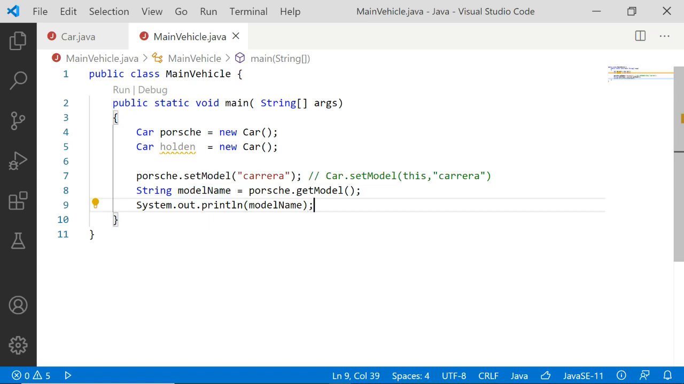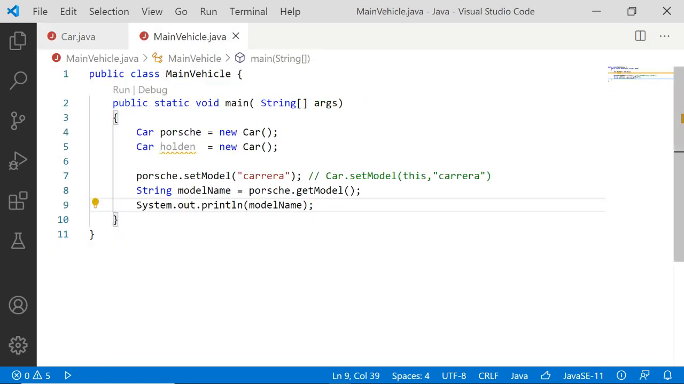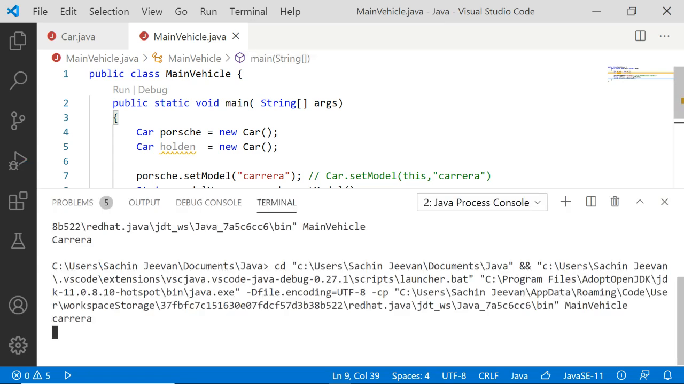Okay, fine. So now let me save it and execute and check whether everything is working properly. Whether Carrera is sent there to the class and Carrera is being set to the model attribute, and again using the get method whether we are able to access it back. So let me execute it by clicking on run. Yes, Carrera is getting printed.